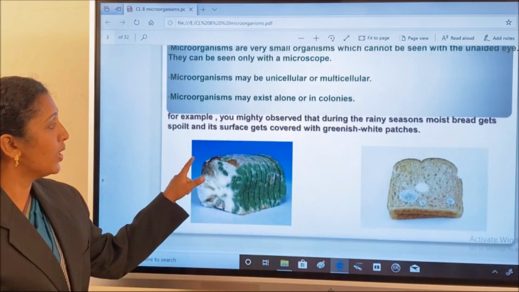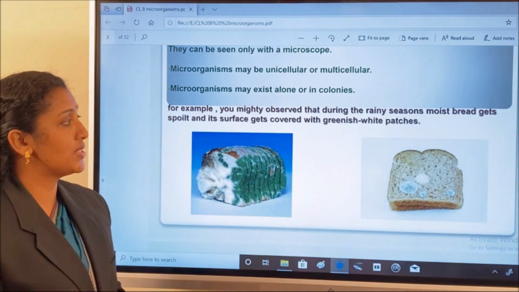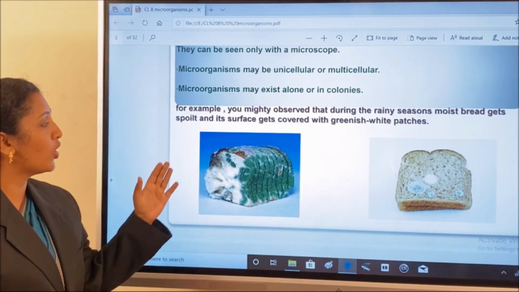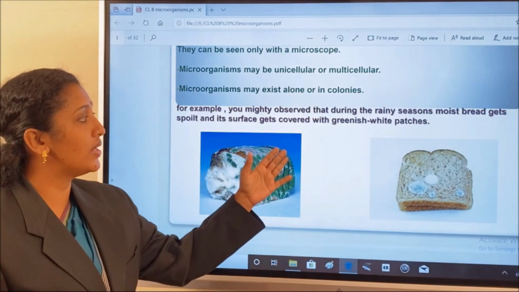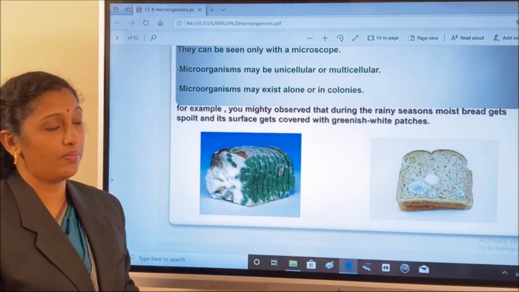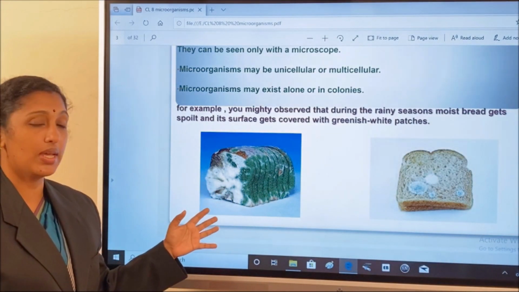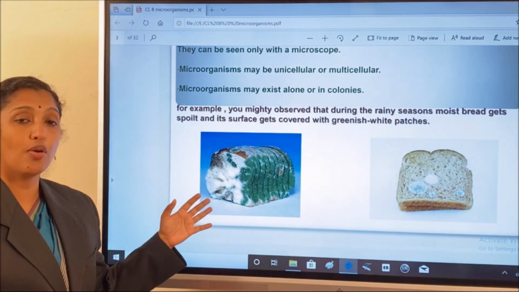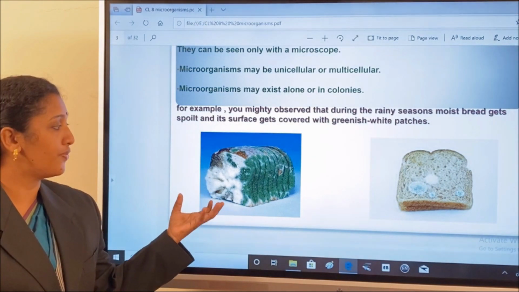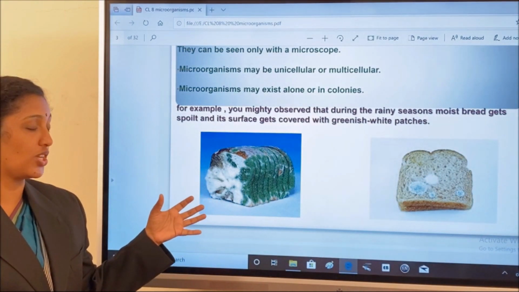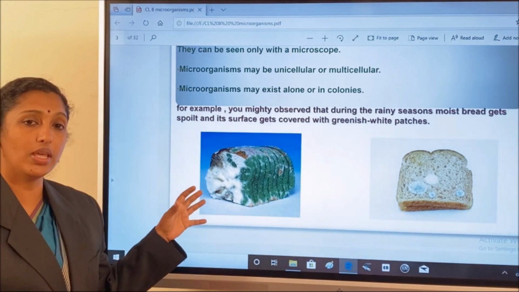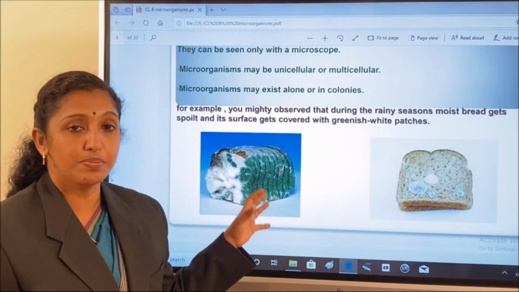For example, you might observe that during the rainy season, moist bread gets spoiled and its surface gets covered with greenish or white patches. In this figure, you can easily see that. Actually, what is that? That is the infection of fungi. This fungus grows on the surface of the bread.